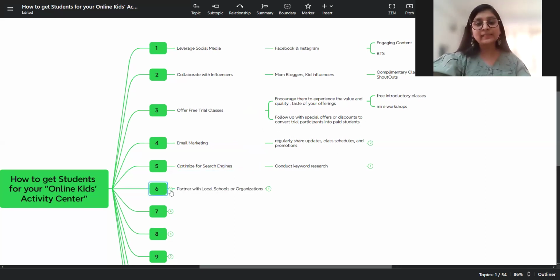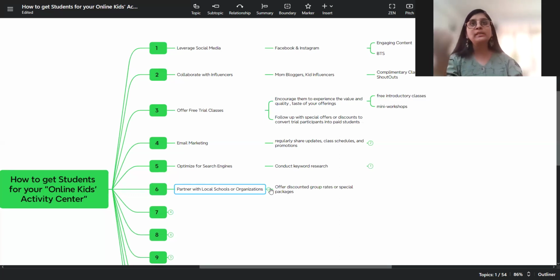Point number 6 is partnering with local schools and organizations. See, whenever you're starting, start from the local, because you are familiar with the local market. You can use the names of the places that are there in the local city, and that builds a connect with the audience. And when the audience is feeling connected, they build a kind of trust. So that connection building is required, and for that you can always approach your local schools and organizations for your kids activity center.